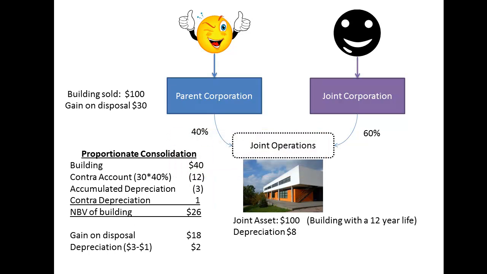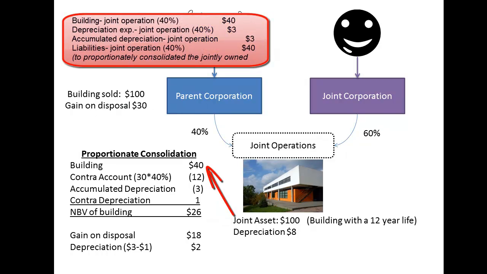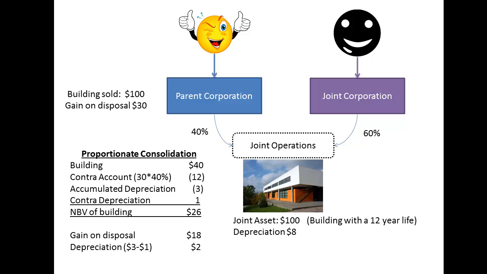Let's look at a specific example, such as the one that's presented on the screen in front of you. Here we have parent corporation transferring a building to a joint operation. Keep in mind that in this case it has a 40% interest in the joint operation. The gain on the disposal is $30,000. The joint operation has a joint asset of $100,000, and proportionately speaking, $40,000 finds its way back to parent corporation, along with 40% of the depreciation.